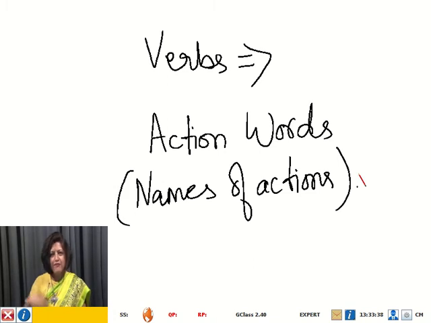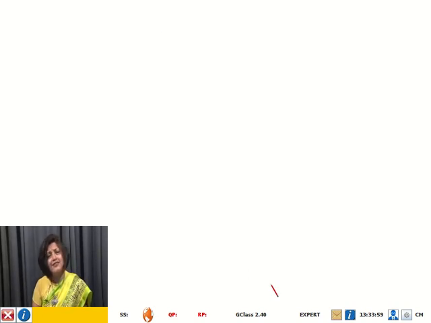For example, if I'm shaking my hand, that is not work, but it is an action. I'm looking at you. That is an action, isn't it? But when I'm sweeping the floor, when I'm cooking, this is an action and it's also work. So all kinds of action words are called verbs. Now you know, I think, that there are different types of verbs, isn't it?